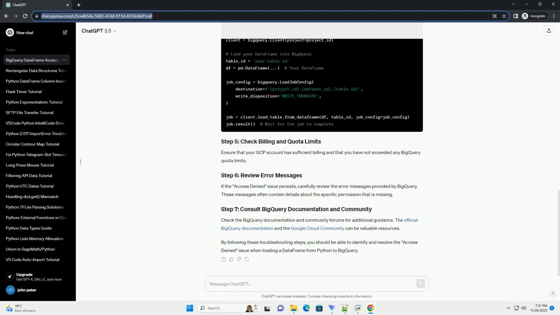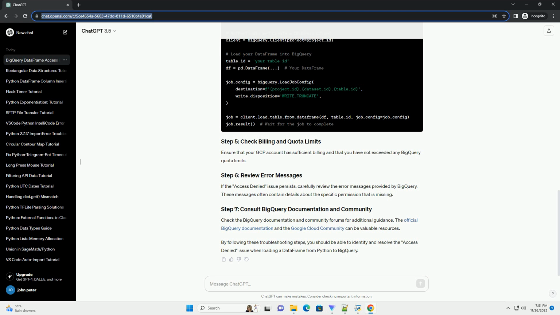If the access denied issue persists, carefully review the error messages provided by BigQuery. These messages often contain details about the specific permission that is missing. Check the BigQuery documentation and community forums for additional guidance. The official BigQuery documentation and the Google Cloud community can be valuable resources.